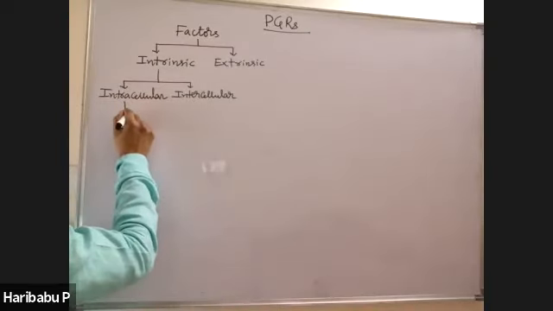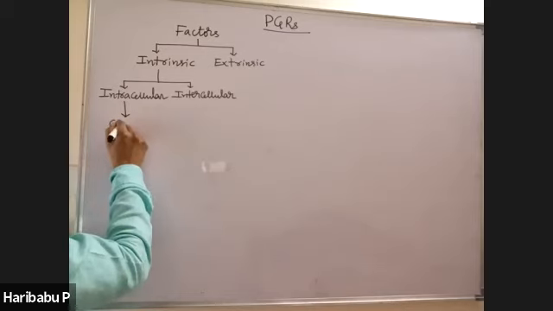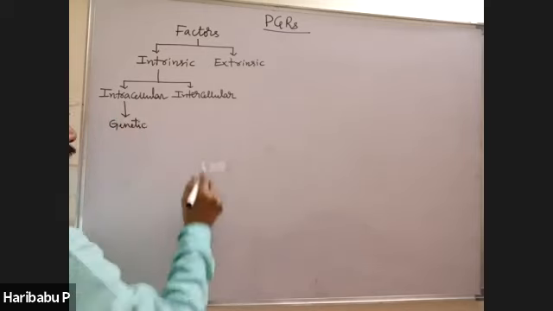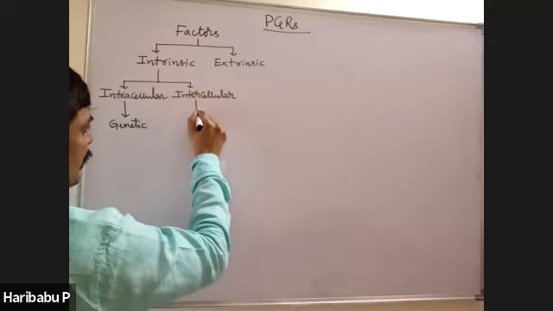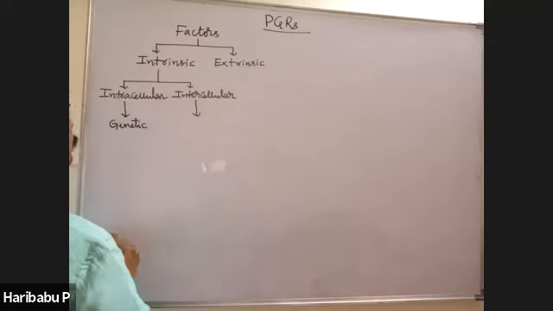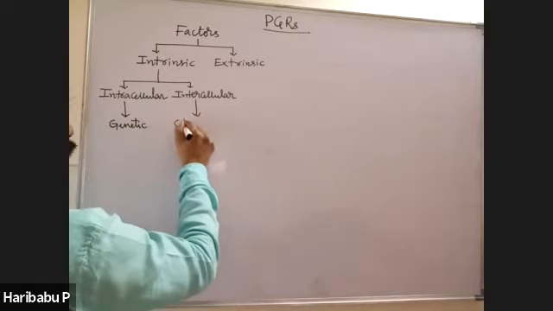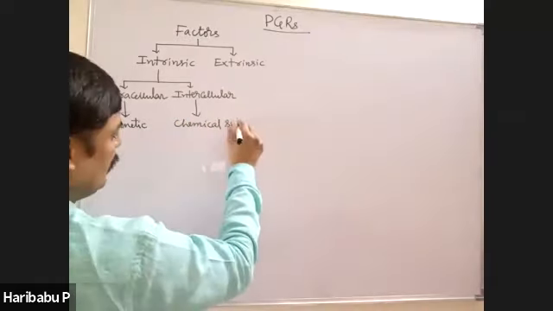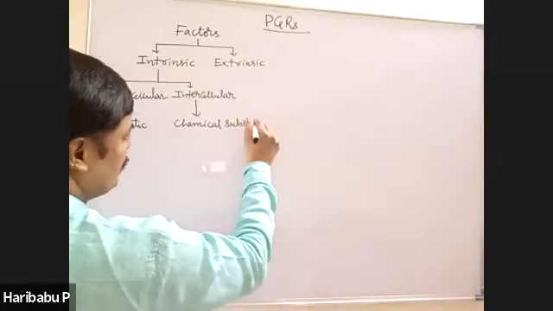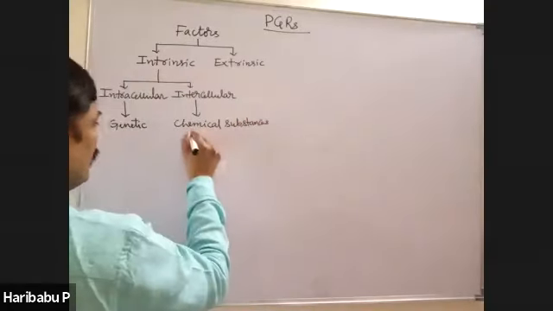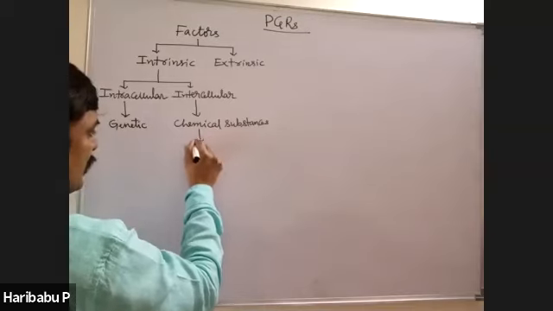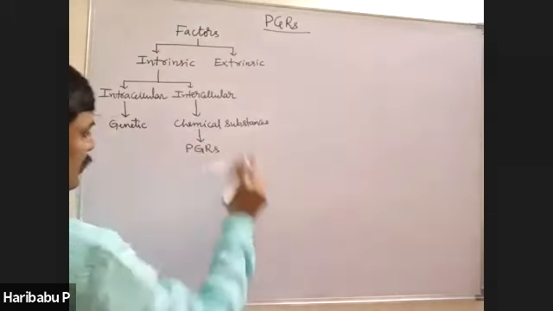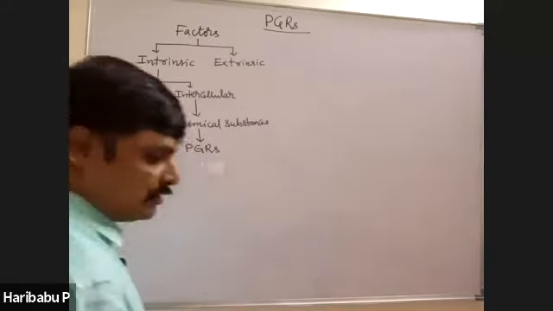Intracellular intrinsic factors are genetic factors, whereas intercellular intrinsic factors are chemical substances. The chemical substances are nothing but plant growth regulators, that is PGRs.